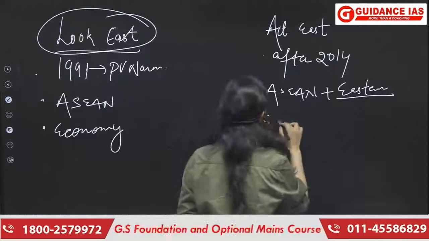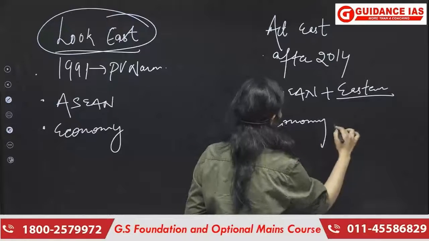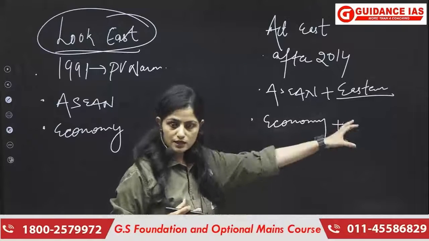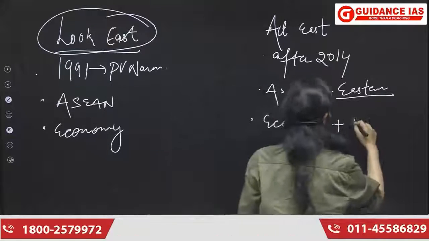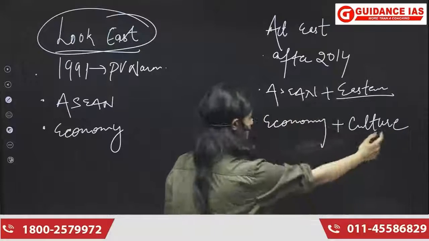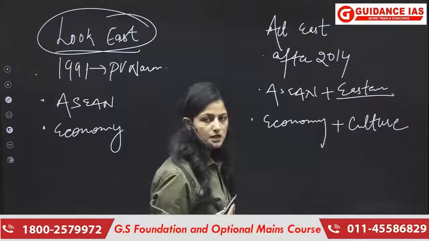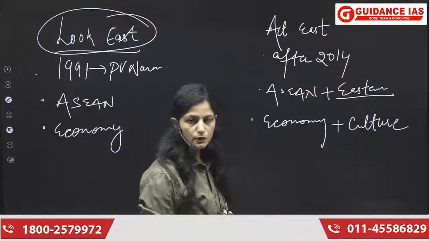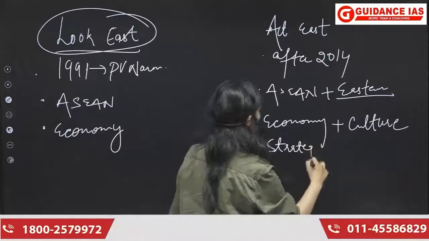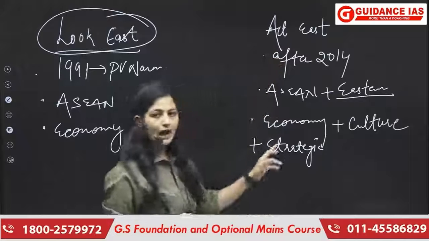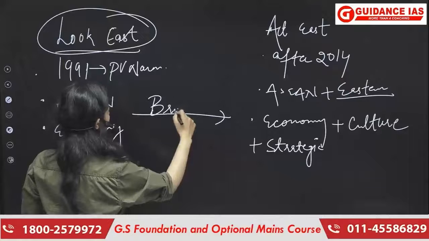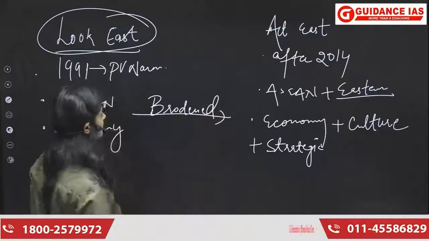This is not just focusing on the economy, but also trying to build relationships with the countries with respect to the cultural dimension. So culture is one domain where we are trying to expand our relationship or friendship with the other countries. Then we have strategic interests also when it comes to Act East policy. So you can say that this has broadened, right?